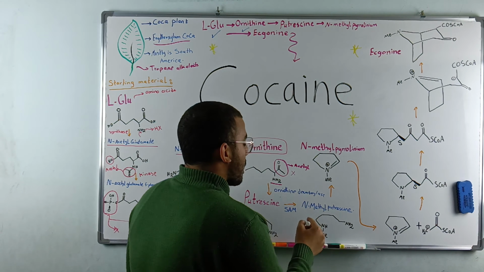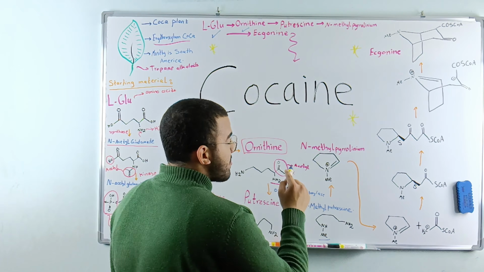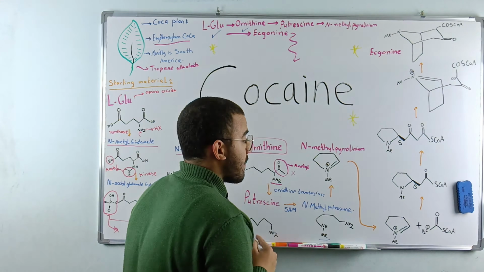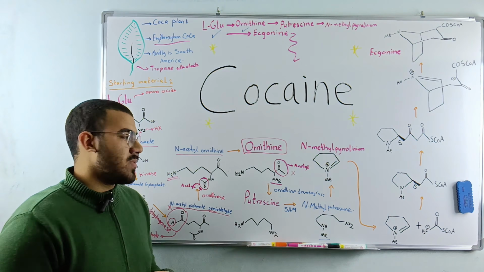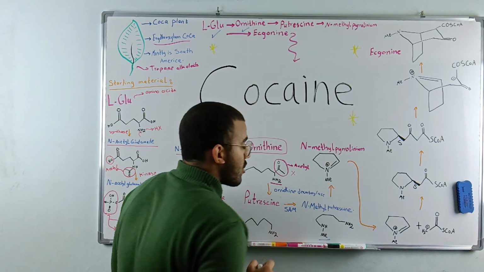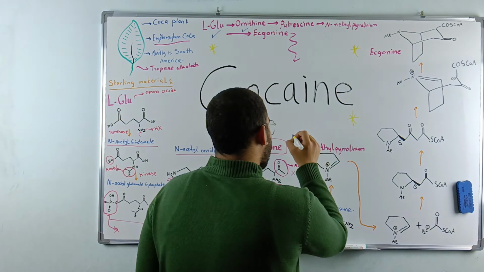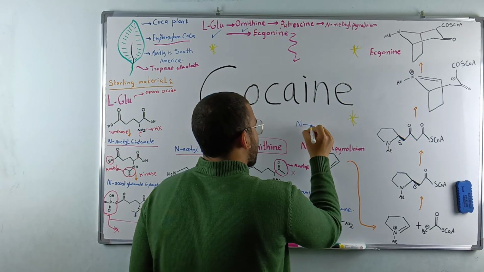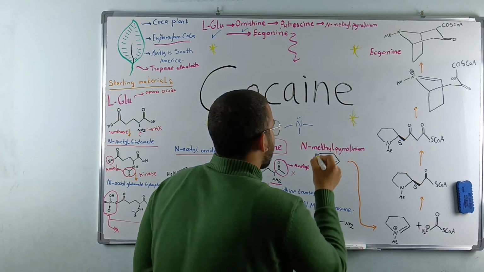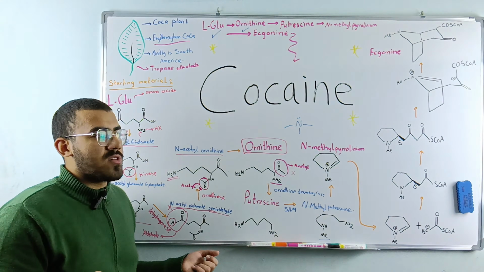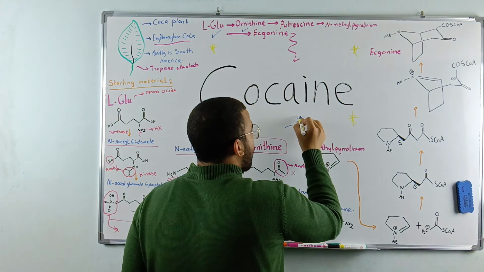So from N-methylputrescine that has a methyl on the nitrogen, we want to transfer it to the N-methylpyrrolinium cation. A cation is a structure that has a positive charge on it. And the positive charge here is found on the nitrogen. You could ask yourself why there is a positive charge on the nitrogen. That's a very good question. Nitrogen, in general, could bond to other atoms by only 3 bonds. That's naturally, all right? But it does also have a lone pair.